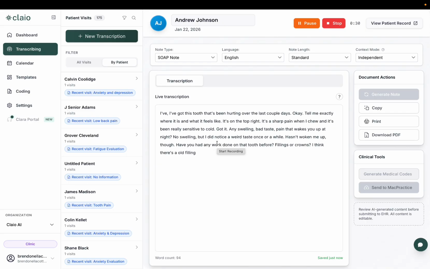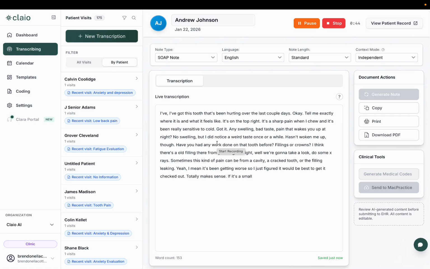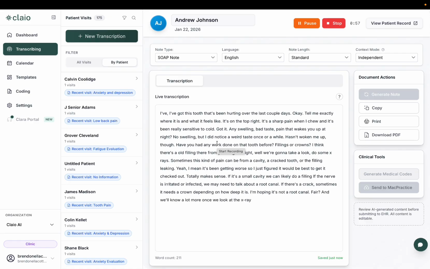Alright, well, we're going to take a look, do some x-rays. Sometimes this kind of pain can be from a cavity, a cracked tooth, or the filling leaking. Yeah, I mean, it's been getting worse, so I just figured it'd be best to get it checked out. Totally makes sense. If it's a small cavity, we can likely do a filling. If the nerve is irritated or infected, we may need to talk about a root canal. If there's a crack, sometimes it needs a crown, depending on how deep it is. I'm hoping it's not a root canal. Fair, and we'll know a lot more once we look at the x-rays and the rest of the teeth. For now, let's try chewing on the other side, avoid really cold drinks, and take some ibuprofen if you can safely take it. Okay, so what's the plan today? We'll examine it, take your x-rays, and I'll walk you through the options before we do anything.